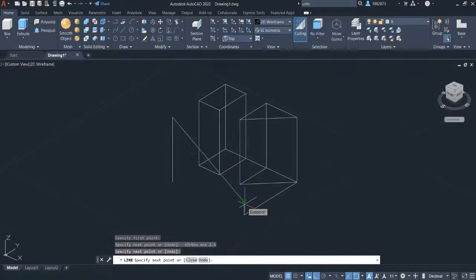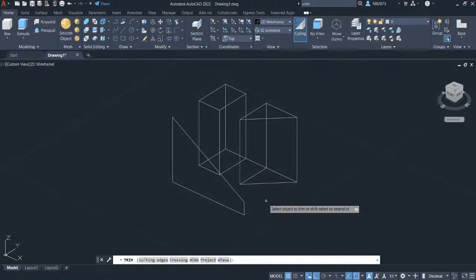Press Escape. Selecting line in the Draw Panel once again. Left click this endpoint and connect this line to this endpoint. So we are done in the last part of the sketch. Let's trim out the excess lines by selecting Trim in Modify Panel. Let's trim out this line and this line.